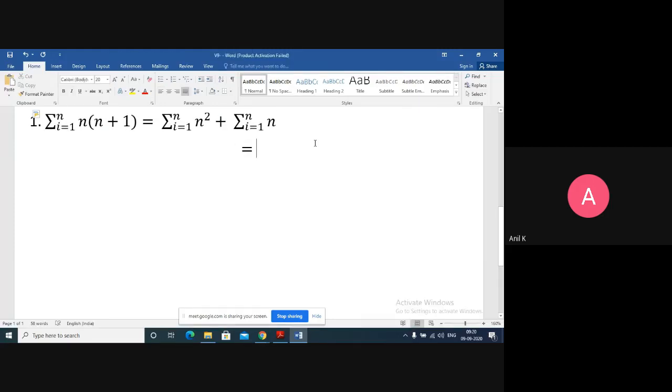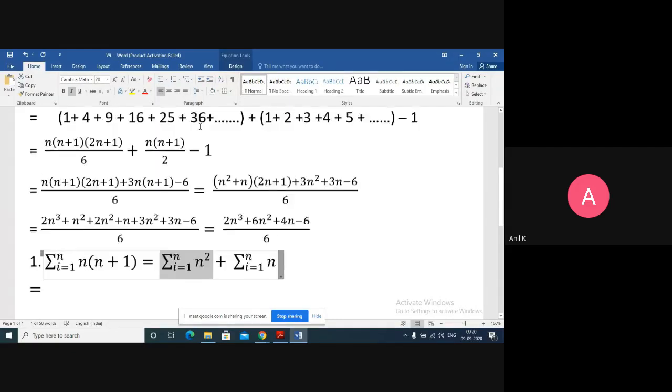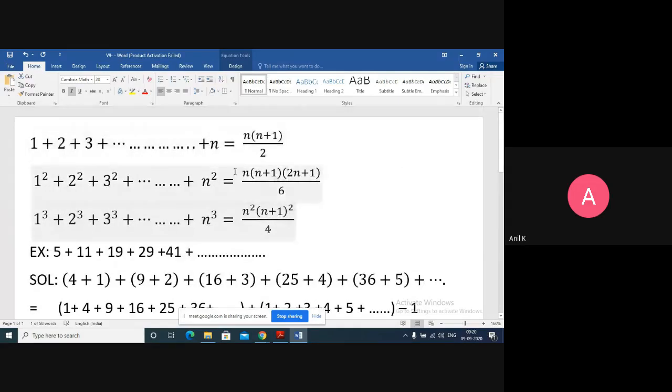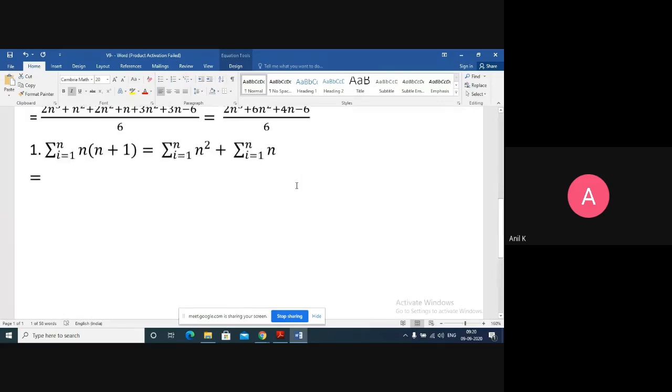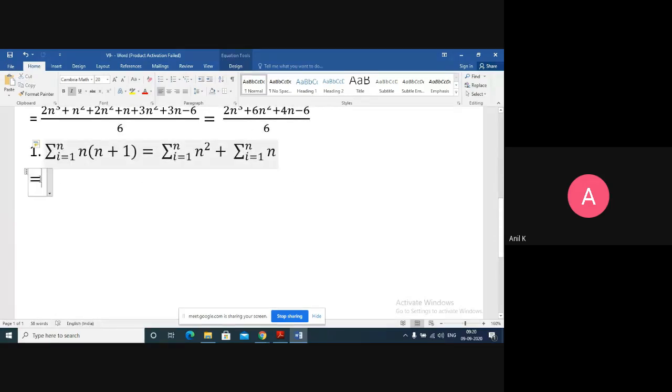Now what is the formula for summation of n square? This is nothing but 1 square plus 2 square plus 3 square till n square. So my formula for the sum of the squares of the first n natural numbers is n into n plus 1 into 2n plus 1 upon 6.